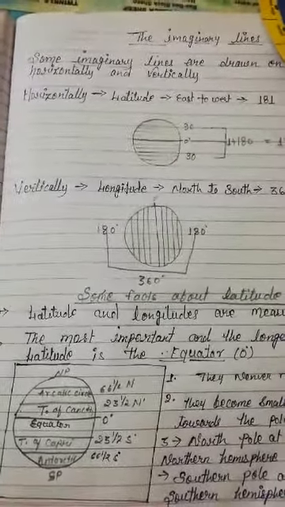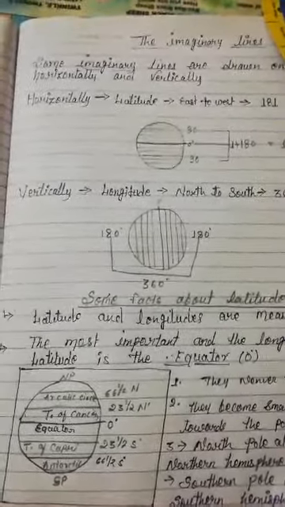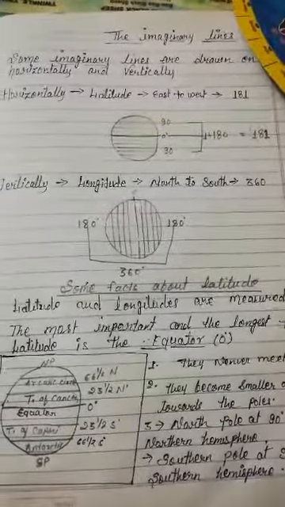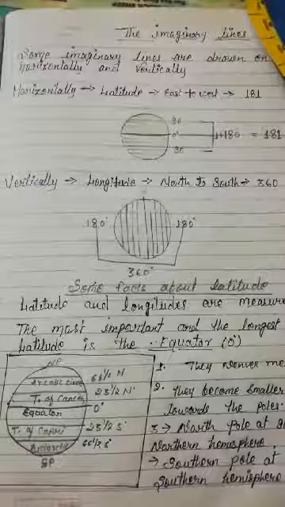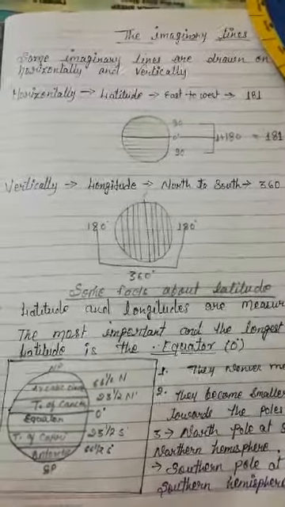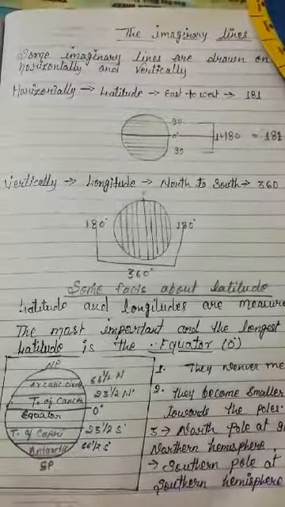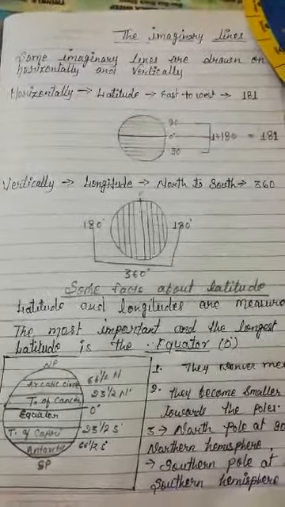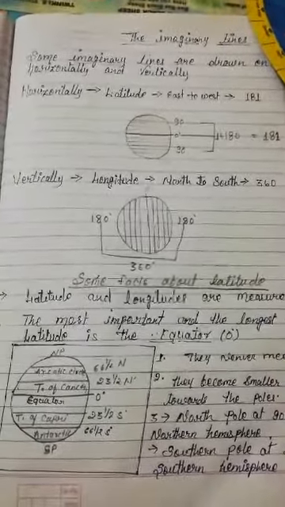Just like in the earth there are so many imaginary lines which are only drawn on the globe. By these imaginary lines we divide our earth into so many parts. So we will today learn about these imaginary lines, how we draw them, how we value them, how we calculate them, and what the role of these imaginary lines is in our earth.